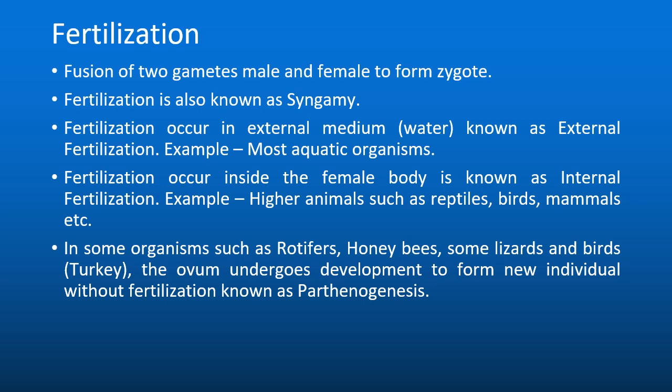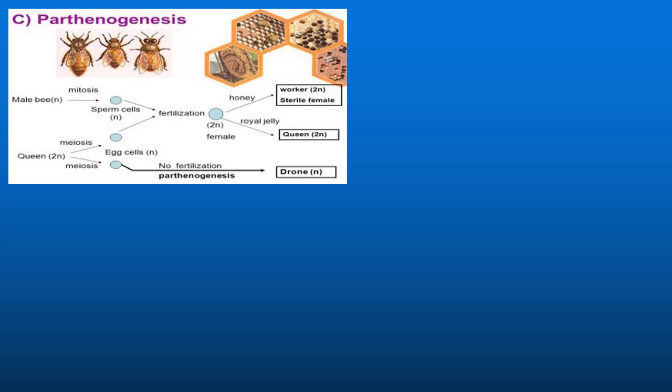The exception to fertilization is where gametes are not fused, rather the female gamete, for example egg or ovum, undergoes development to form a new individual, and this process is known as parthenogenesis. Now we'll discuss parthenogenesis.